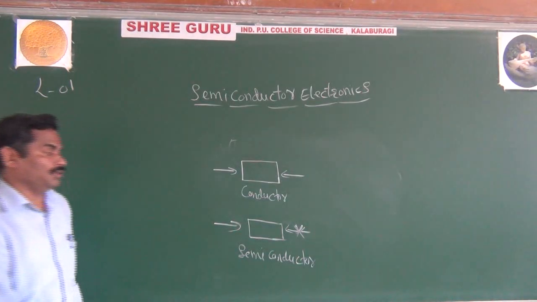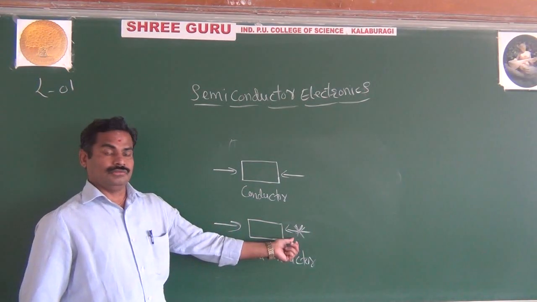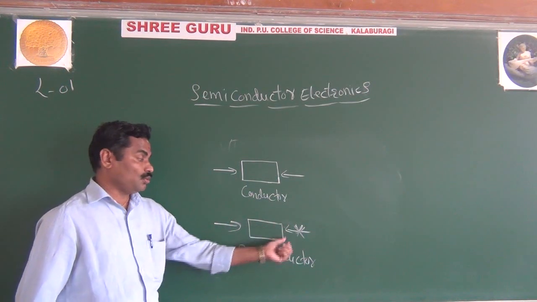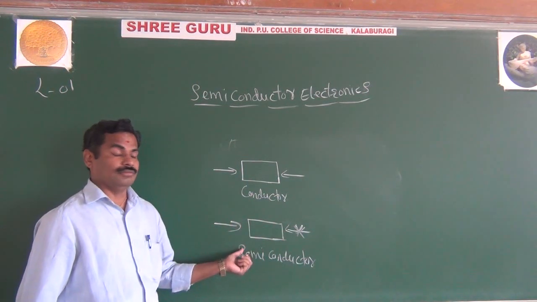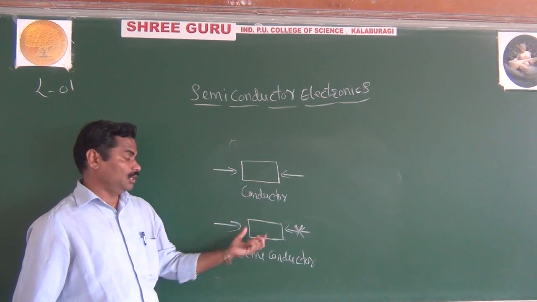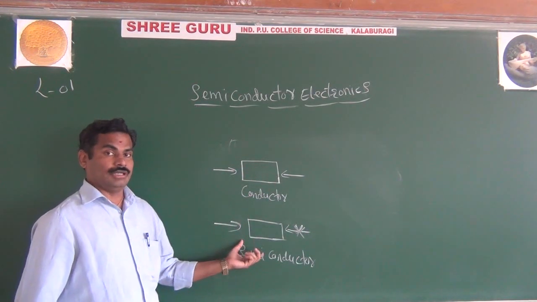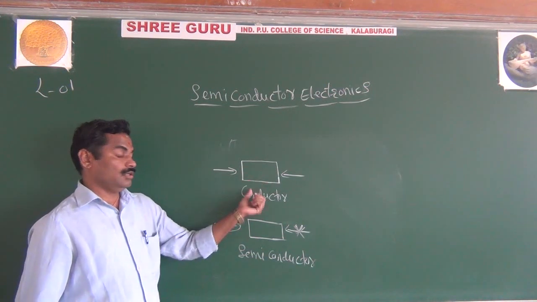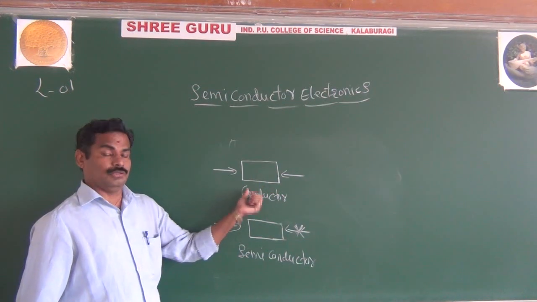The current is not going in the opposite direction, it moves in only one direction. It means you are controlling the current moving in one direction. But here you are not controlling, the current is moving in other directions. You can control the movement of the current by using a semiconductor. In conductor, it is not possible to control the flow of current.